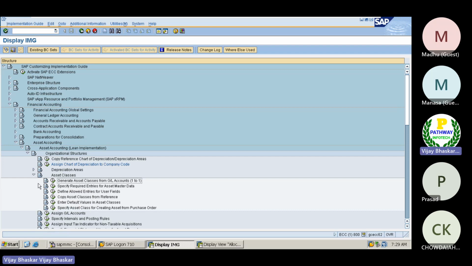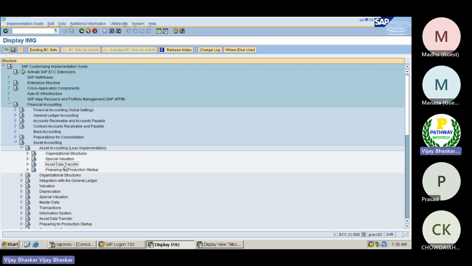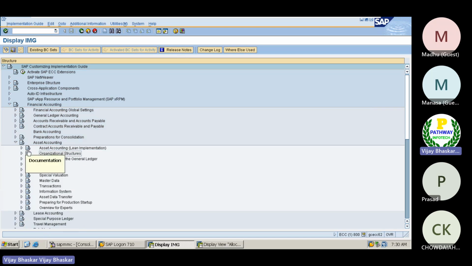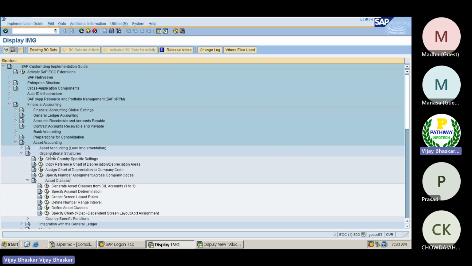This is not the one. Copy class requirement, organization structure. Then here, if I come to the organization structure, asset class.